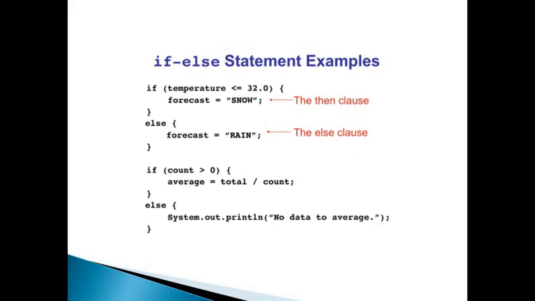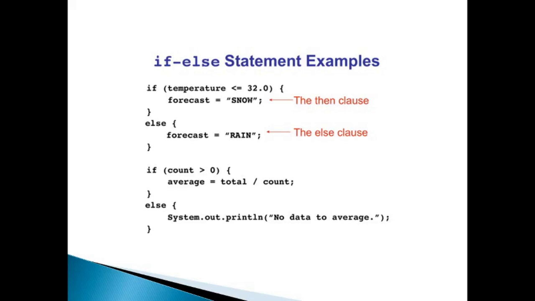Now if else statement, some more examples are also given, like if temperature is less than or equal to 32, then forecast is snow, else forecast rain. If count is greater than 0, average is equal to total divided by count, else System.out.println no data to average.